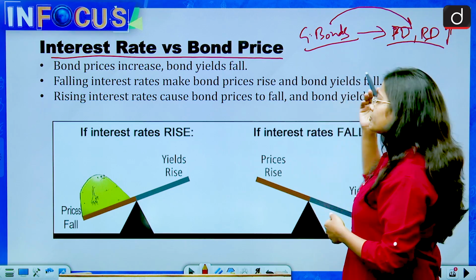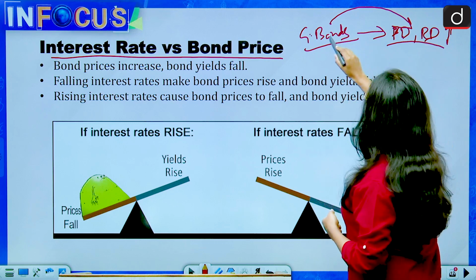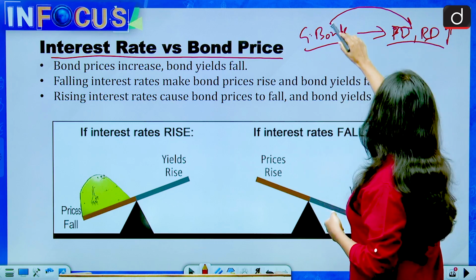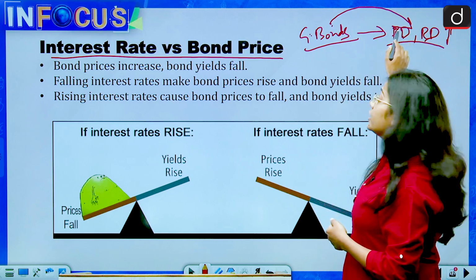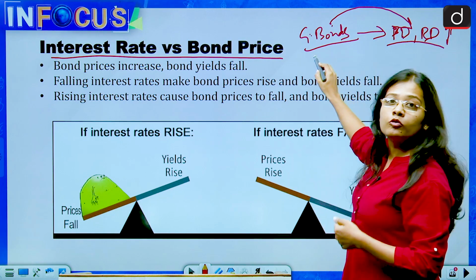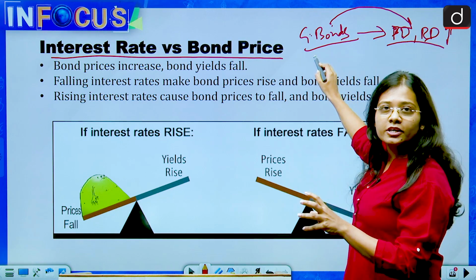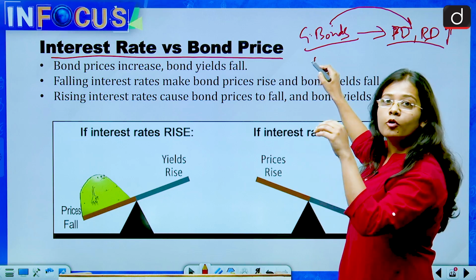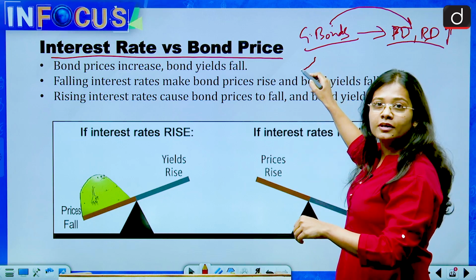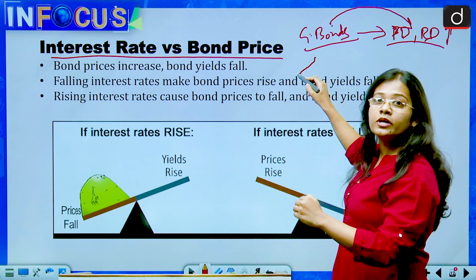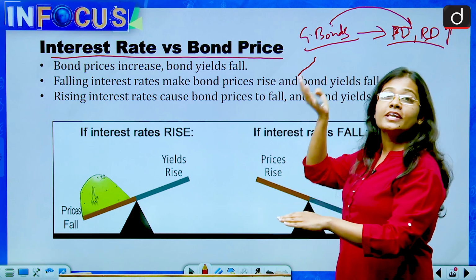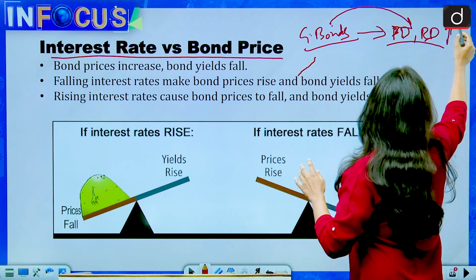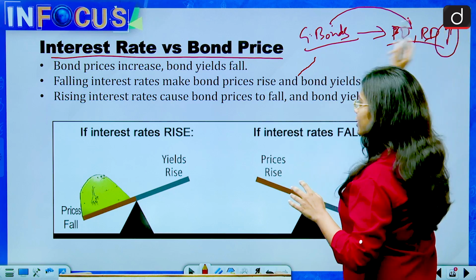So what will happen? If they take out their money from bonds and invest it in FD and RD, then very few people will be looking to invest their money in government bonds. It means the bond price will come down. When the bond price comes down, the bond yield will increase.